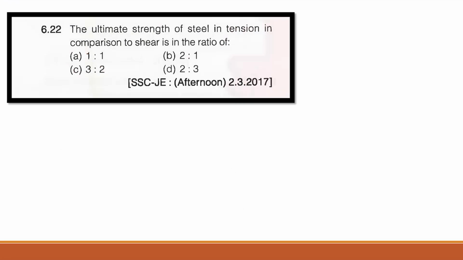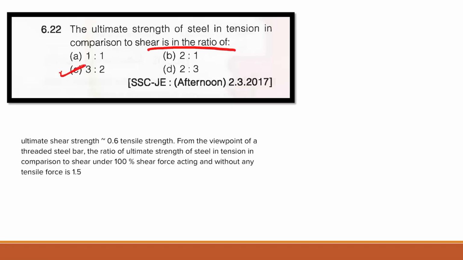Now the next question. The ultimate strength of steel in tension in comparison to shear is the ratio of. So the correct answer, we have already seen this question. The answer is C, that is 3:2. Here you can see that the ultimate strength of steel in tension to that in shear is equal to 1.5.